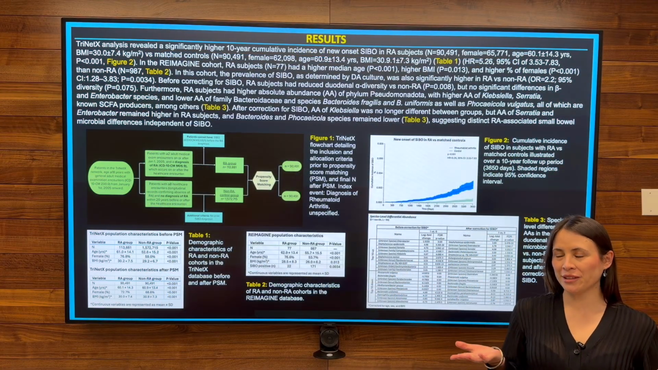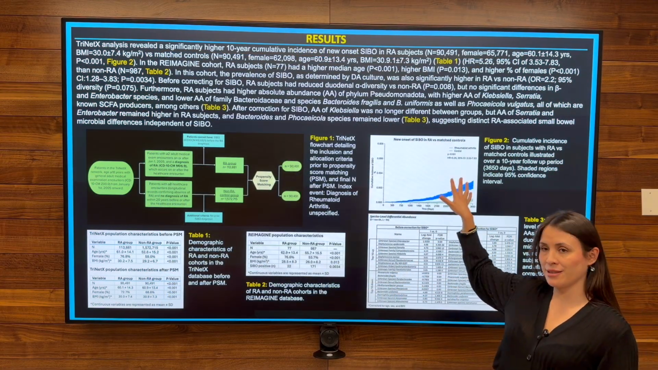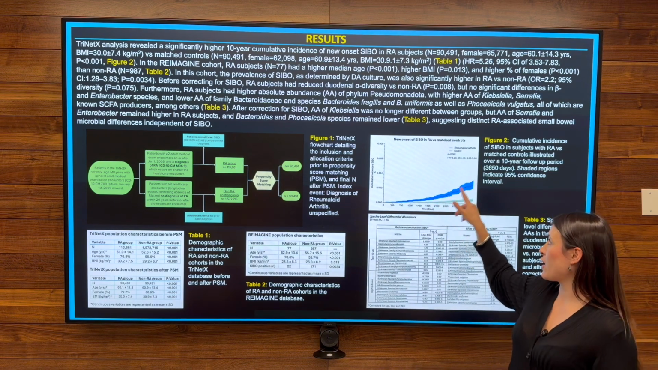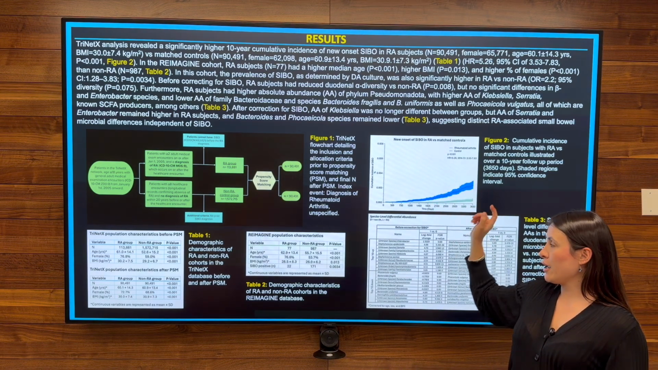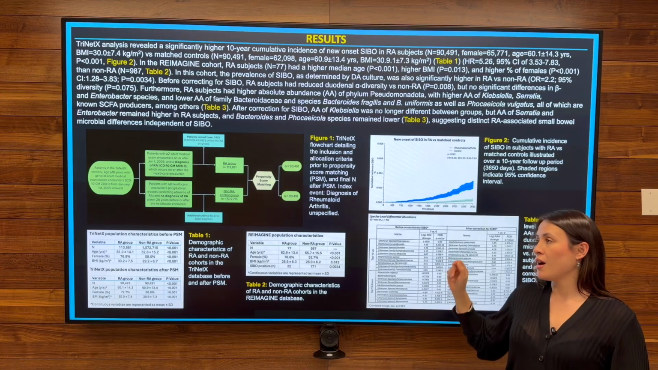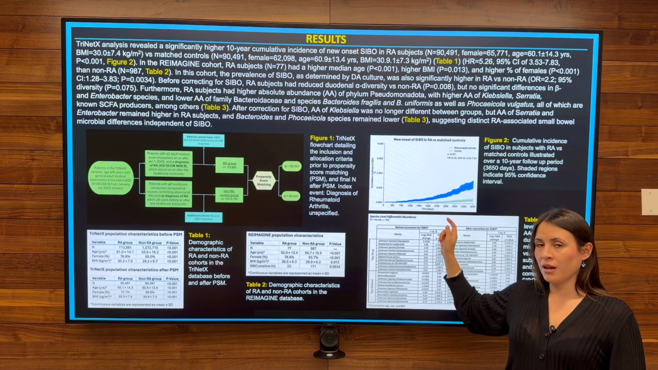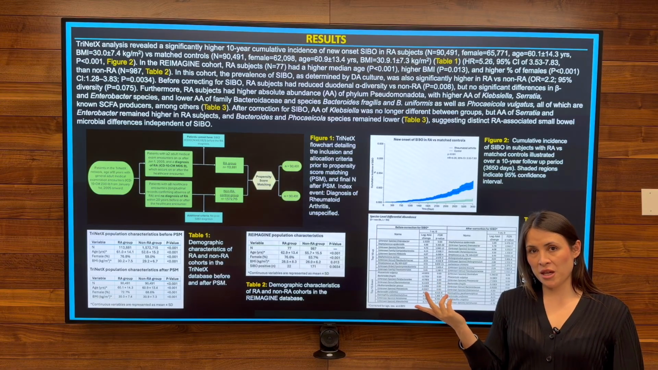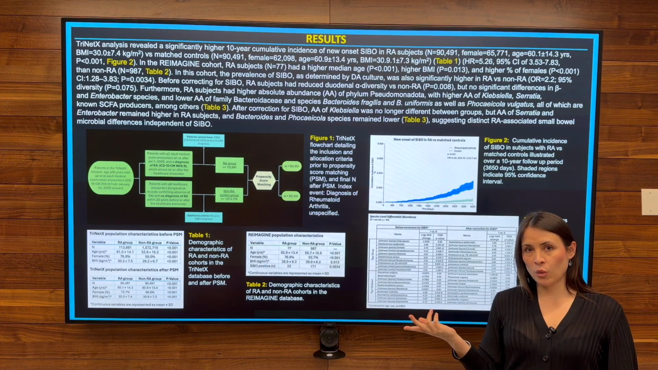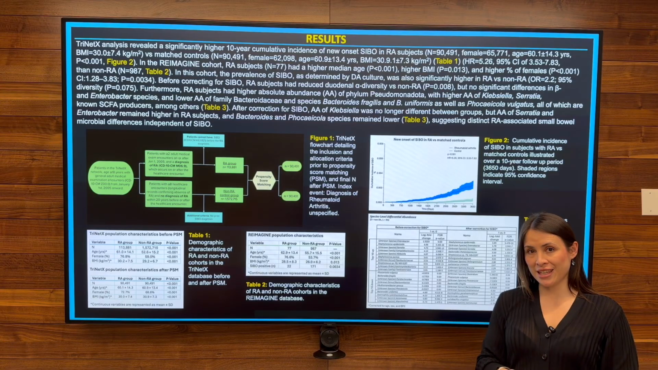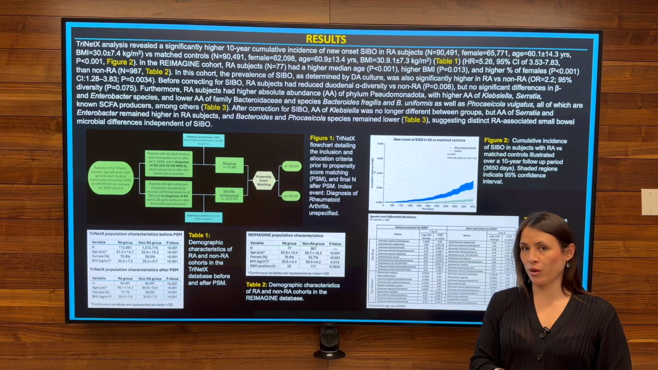So, what did we find? From the TriNetX analysis, we learned that patients with RA had higher risk of developing SIBO, almost 5 times compared with patients with no RA. Clinically, we confirmed this information with the Reimagen study, where patients were twice as likely to develop SIBO compared to those with no RA.